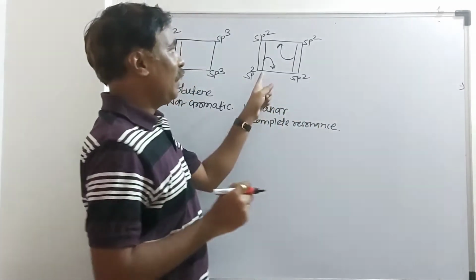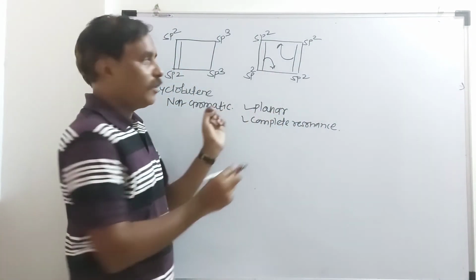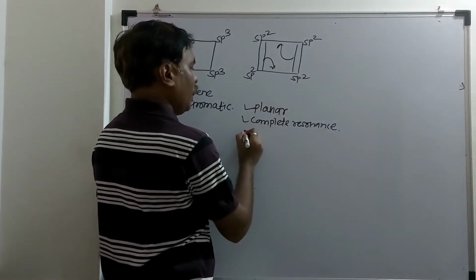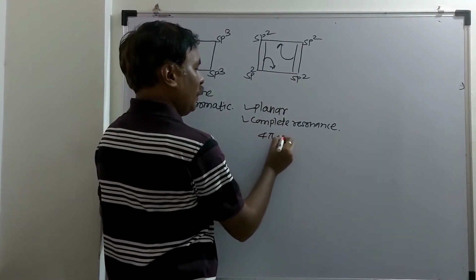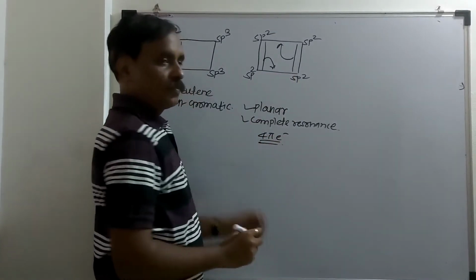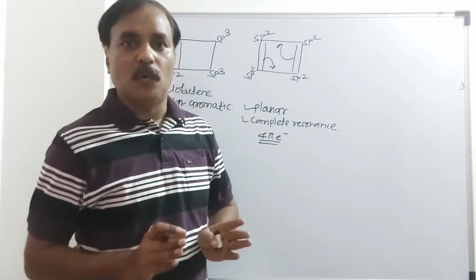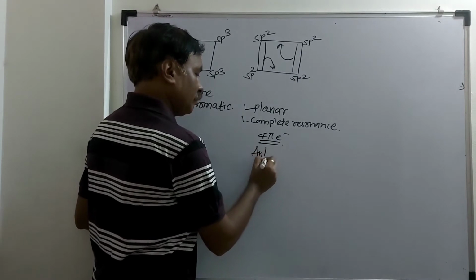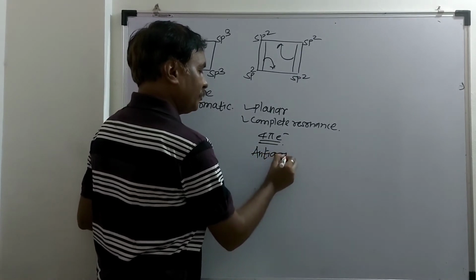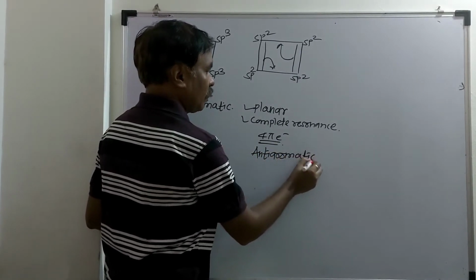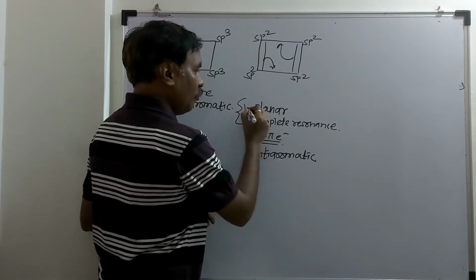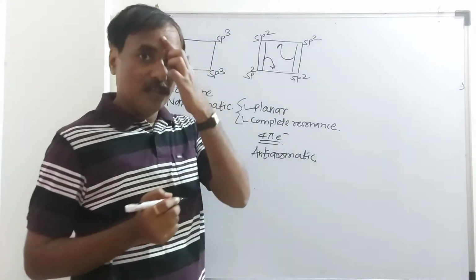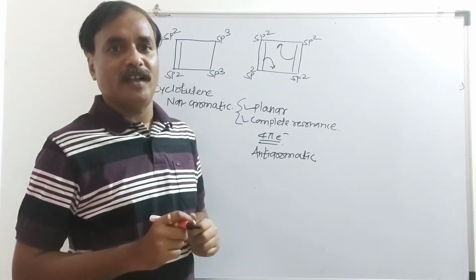But how many pi electrons are there? How many Huckel's electrons are there? Here 2 pi and 2 pi, so 4 pi electrons. And it does not obey Huckel's rule. So the compound is anti-aromatic. These two conditions are sufficient: the compound is planar and there is a complete resonance. So this compound is anti-aromatic.